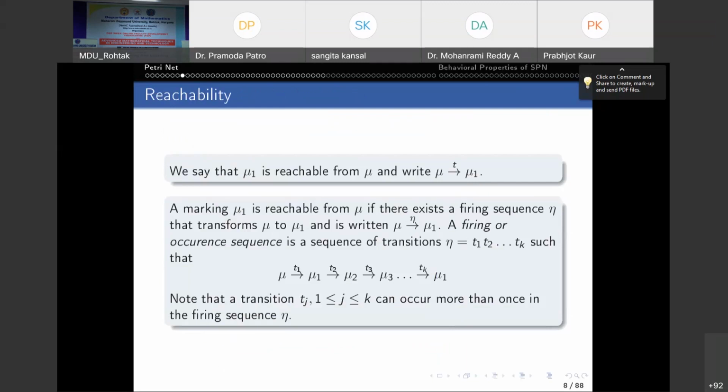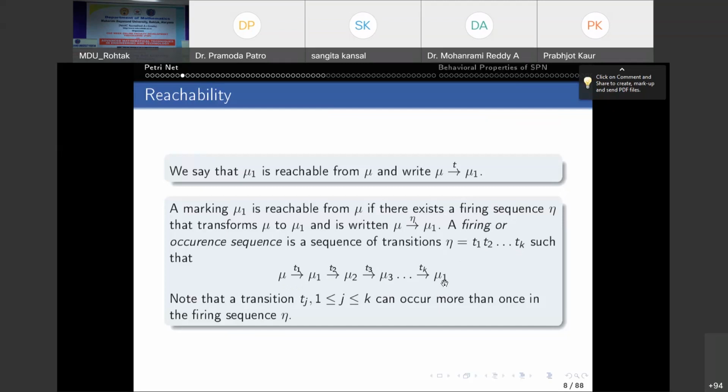And if you have a sequence of transitions, say T1, T2, up to Tk, and suppose you start with the marking mu, T1 fires at mu, it yields a next marking mu1. At mu1, T2 fires, you find mu2. At mu2, T3 fires, you get mu3, and so on. Tk fires, you get mu k. Sorry, it should be mu k, not mu1.